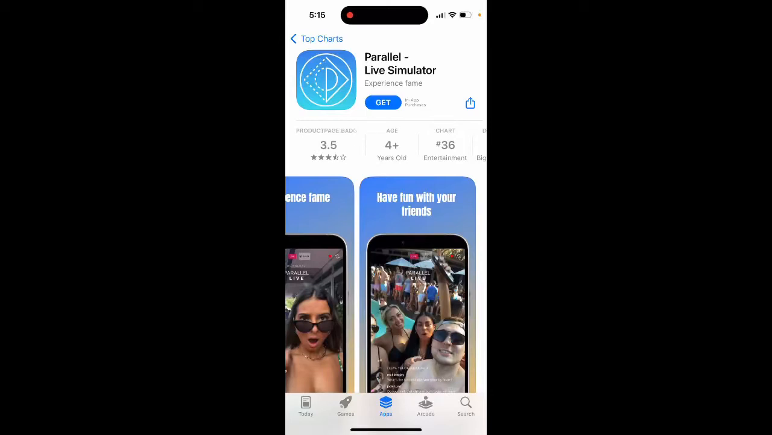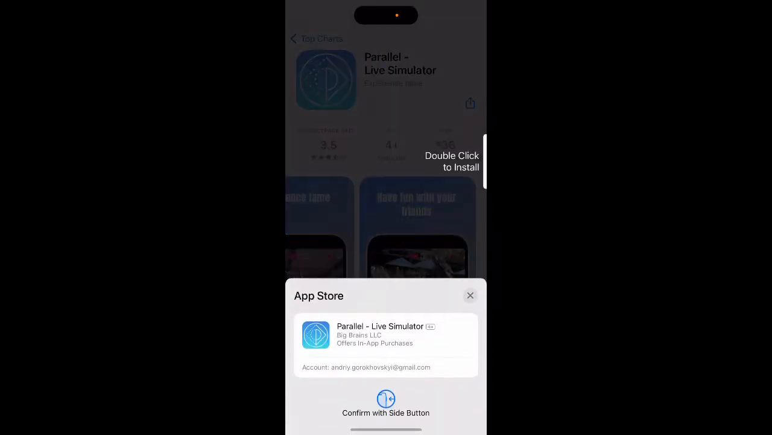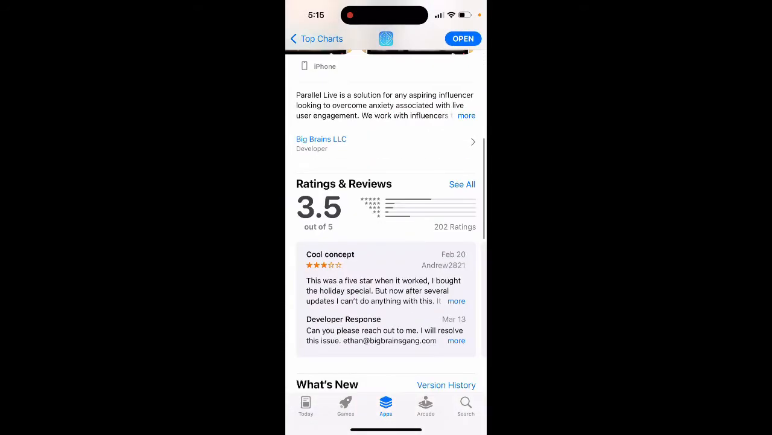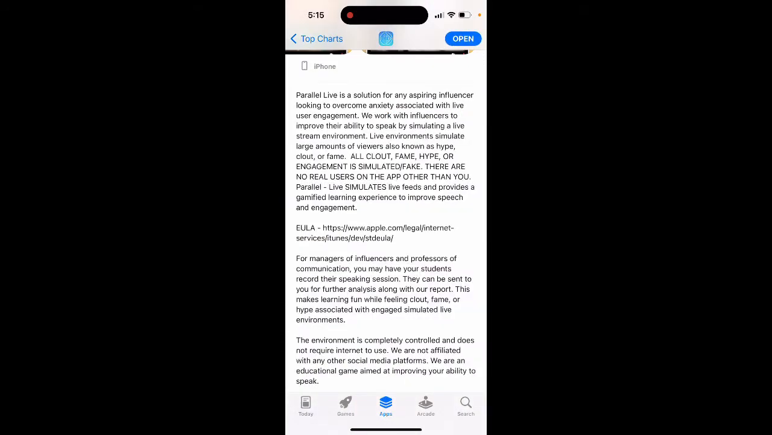Here's the app called Parallel Life Simulator: Experience Fame. So yeah, you can just tap Get to download this app, and with this app you can just install it, and it will create a visibility that you are a famous influencer.